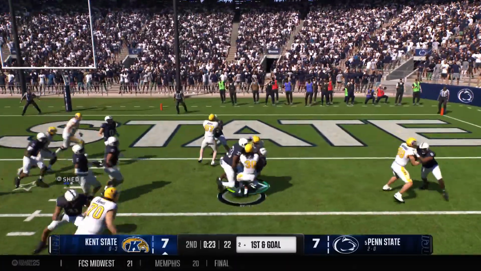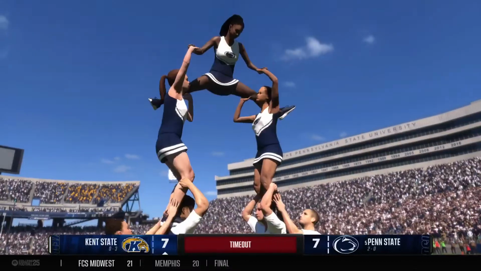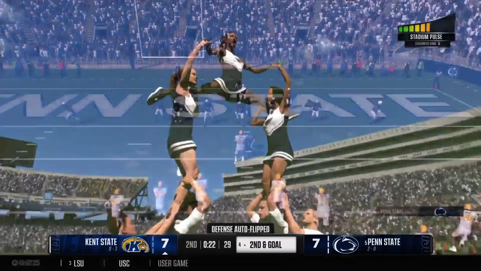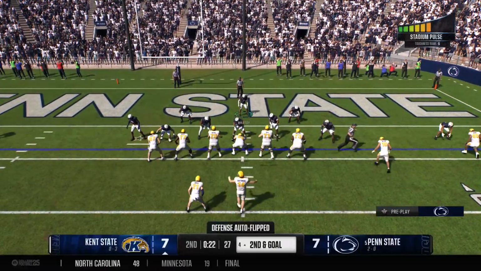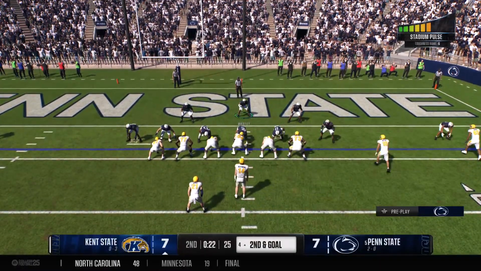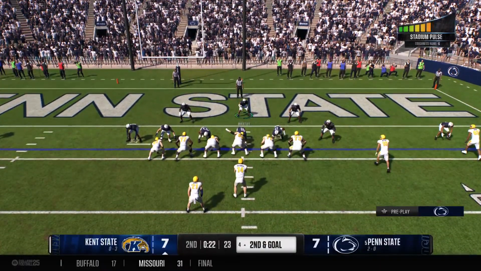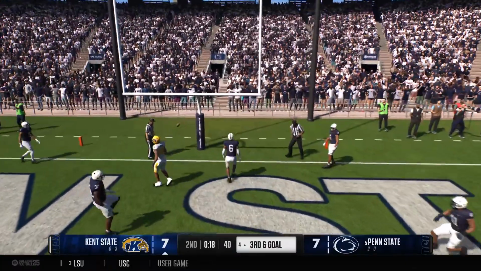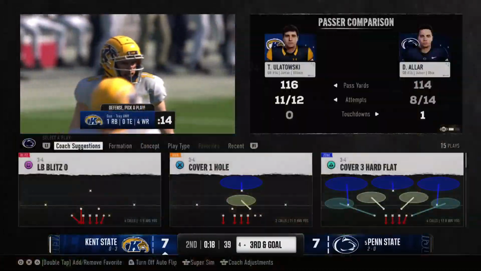Keeping it on the ground on first and goal. They bring him down, and he's going to lose a yard on that one. Quick timeout from the offense to save precious seconds. After getting knocked back, it's second and goal from the 4. He's looking to throw. Didn't have much of a choice there, but to get rid of it.